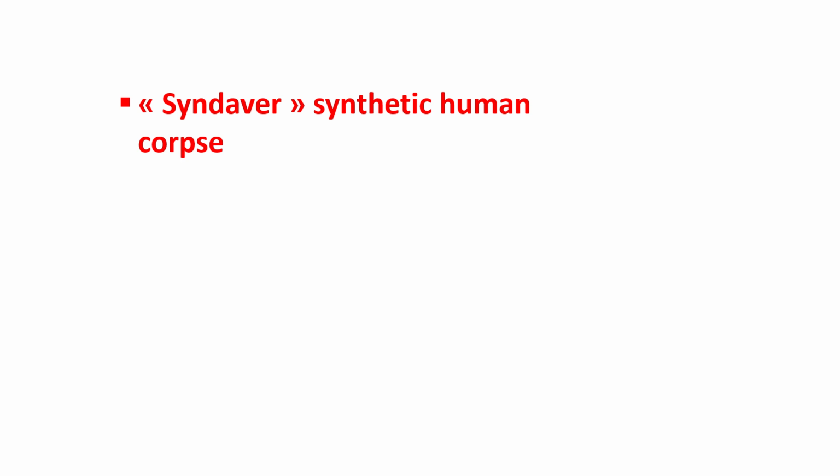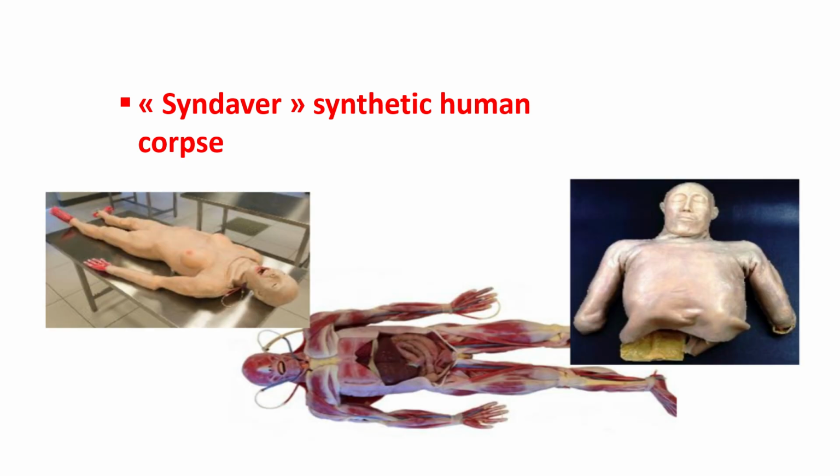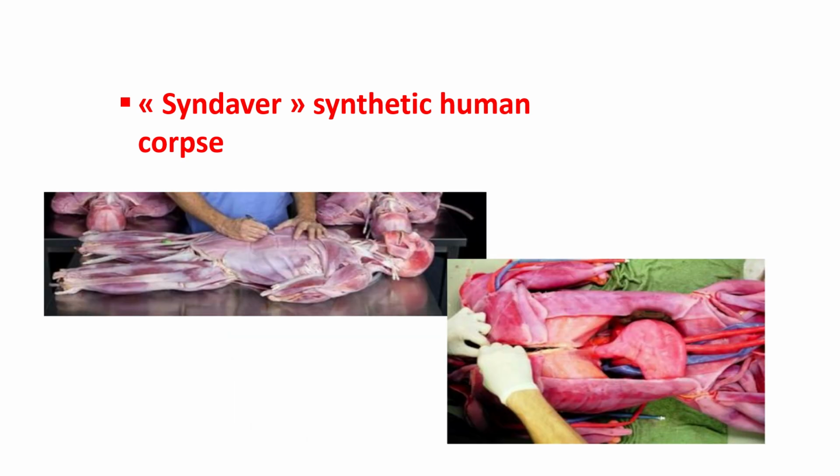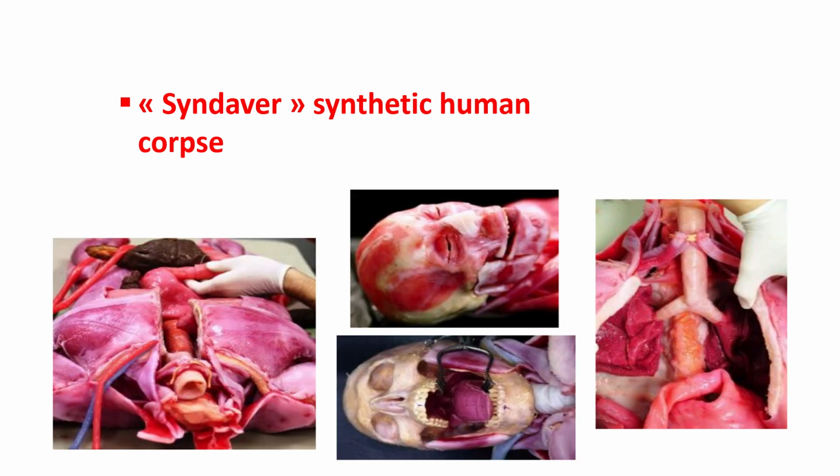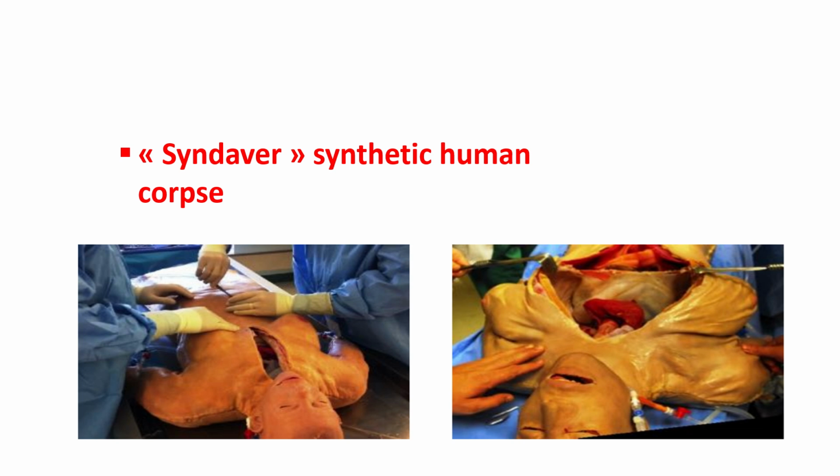There are also what are known as synthetic cadavers. These are bodies made of structures which resemble real tissue to a certain extent. In fact, we have some here at the Faculty which we use mainly to teach myology. They are extremely useful, especially for chapters on myology and the anatomy of the musculoskeletal system. It's true that it can also pass on certain knowledge about the layout of different organs, and we also use it for practical sessions on other systems.